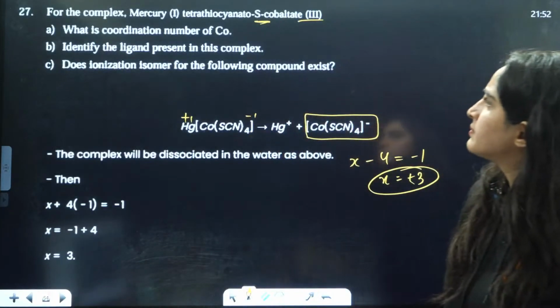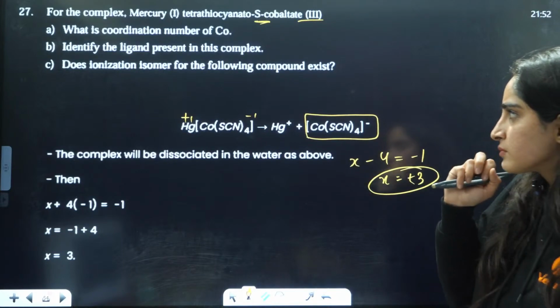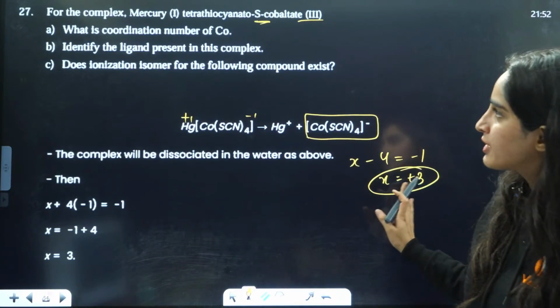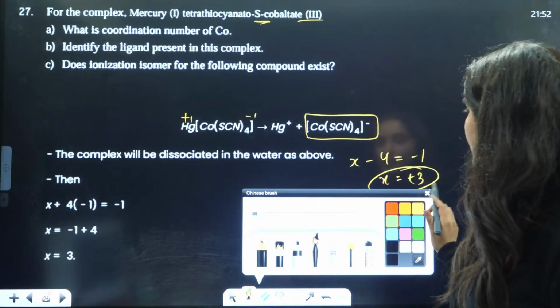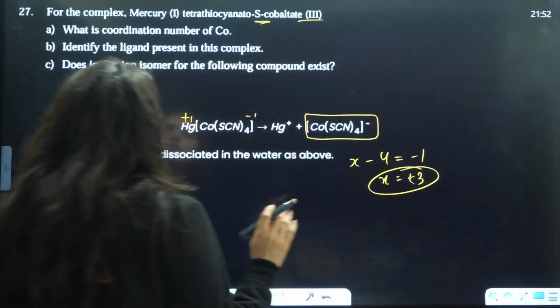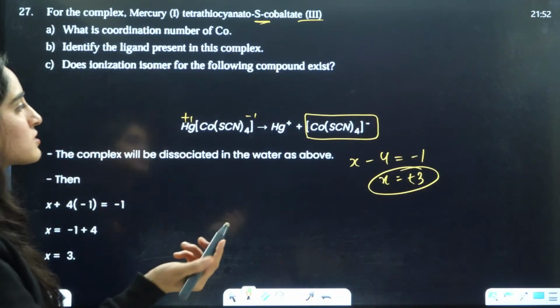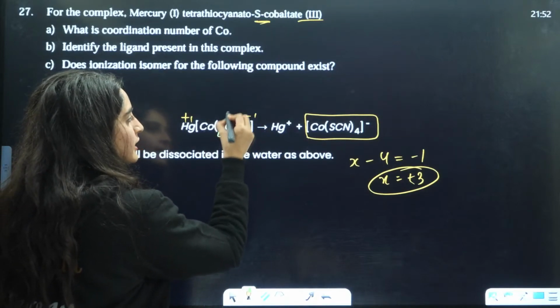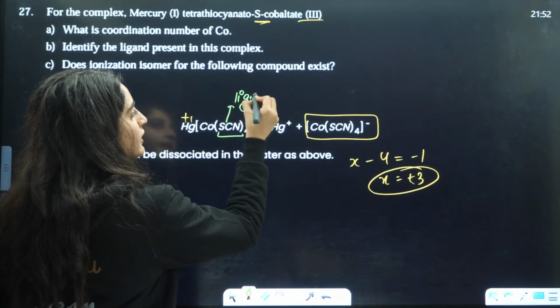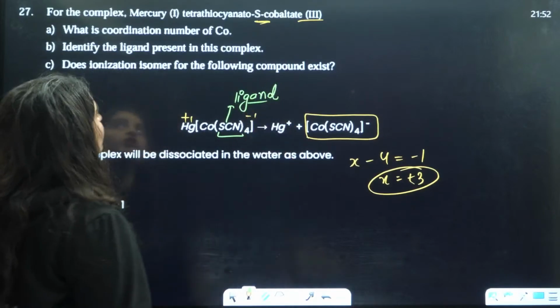Wait a minute, I think the other things we have not written here. Let me tell you. Next, we have the ligand present in this complex. What is the ligand, students? SCN is the ligand present in this particular complex.